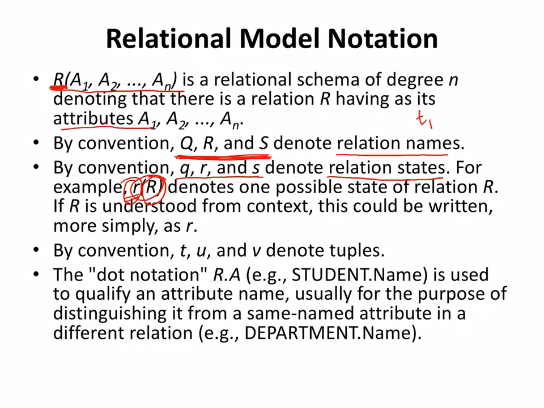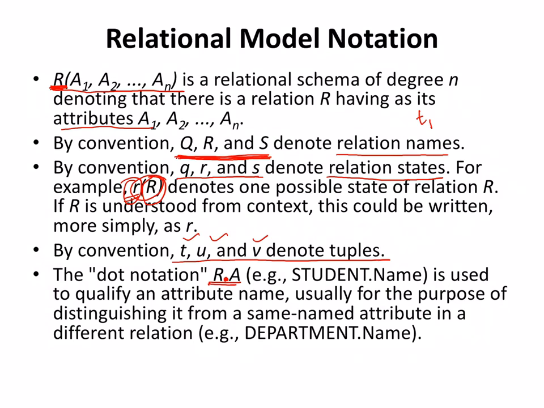Now, if I want to refer to the tuples, all of you have been introduced to the new terminology, that is tuples. Tuples are nothing but rows within any table. They can be represented with the alphabets t, u, v. So these will be called tuples. Now I can also make use of a dot operator. You can see R dot A. When will I use it? When we start writing queries. It is a very popular way of fetching certain attributes of a particular table.